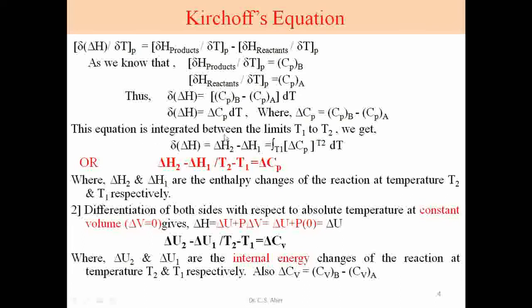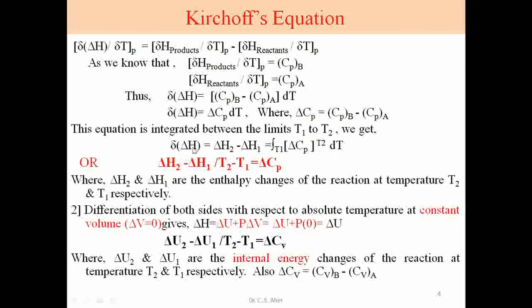This equation is integrated between the limits T1 to T2. Lower limit is T1, higher is T2, lower temperature to higher temperature.